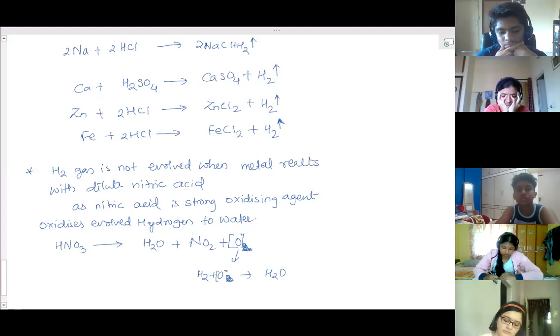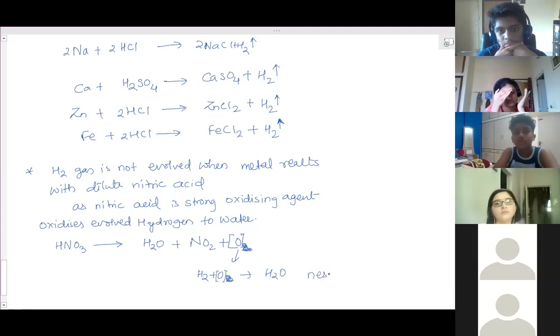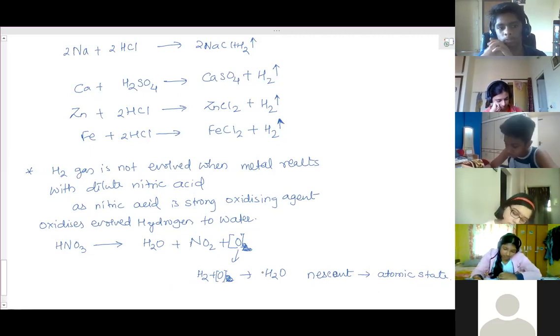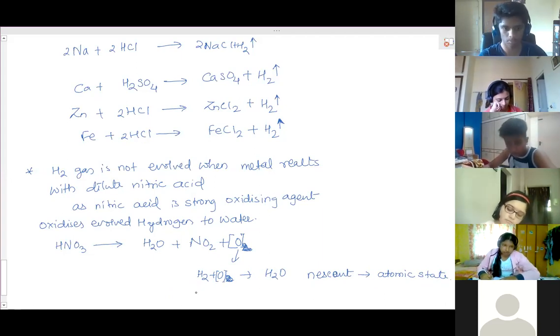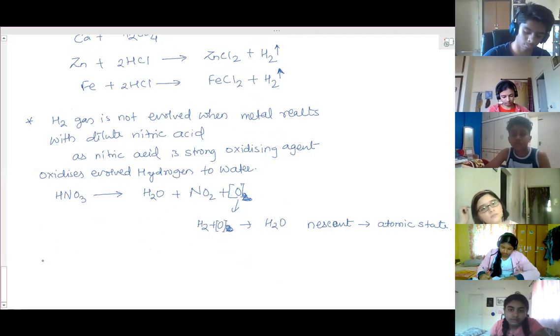When we write it in square brackets, that means it is nascent oxygen. Nascent means atomic state, in the form of atoms, not molecules. So clear? Then, non-metals do not react with any acid.